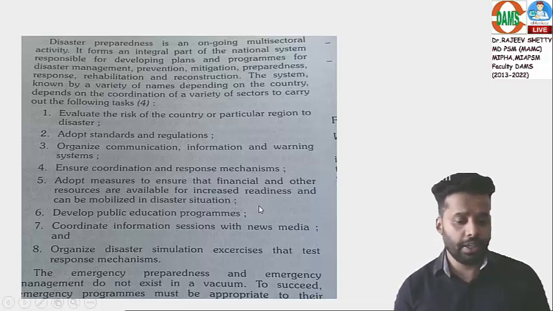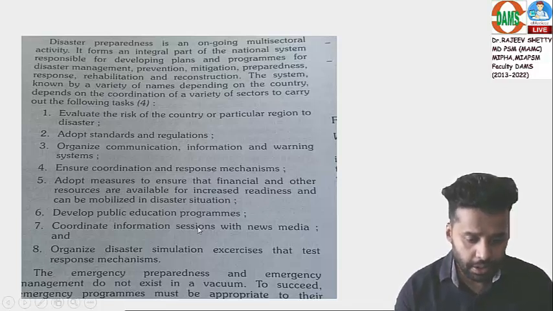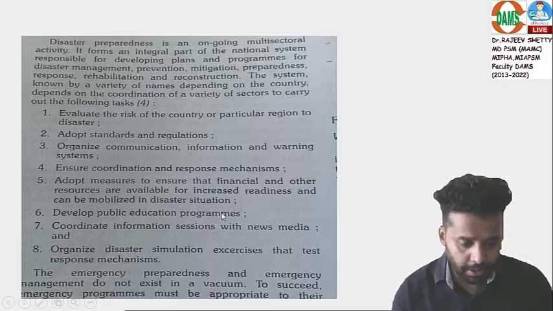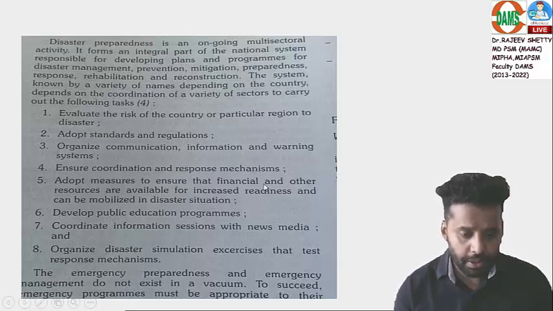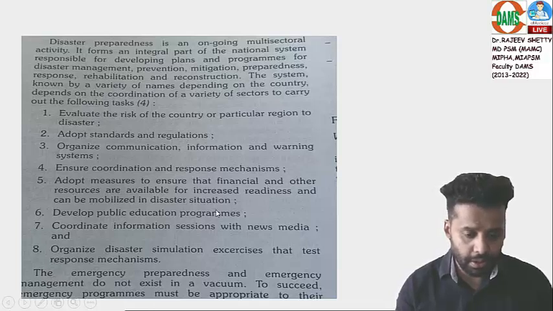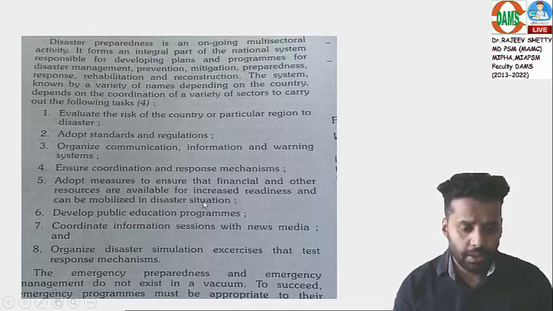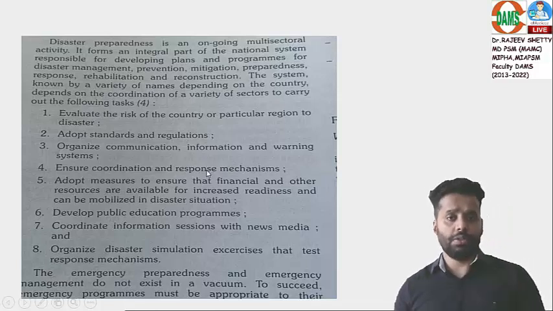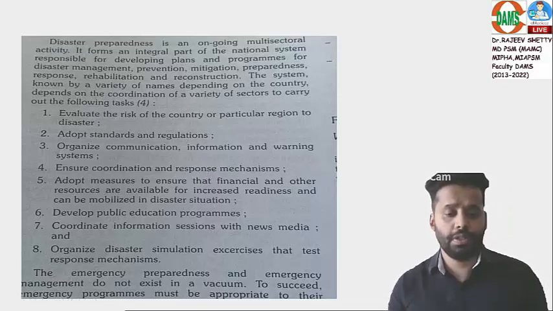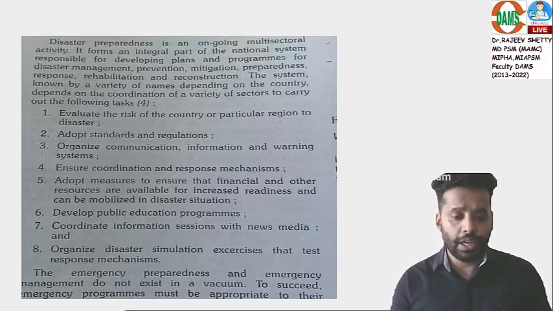As you can see here, these are the exact words they have framed. So this is for the manager, for management purpose. It can be a medical officer also, because a medical officer is in the position of managing his own locality.